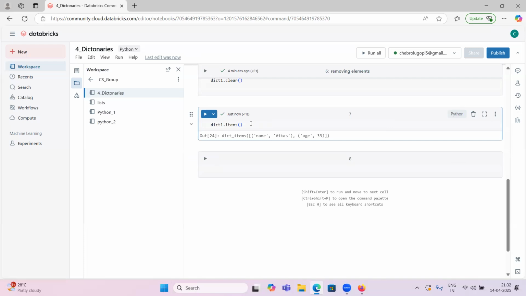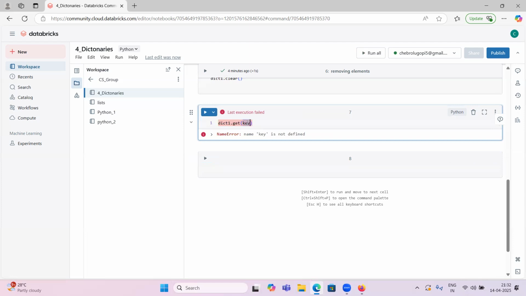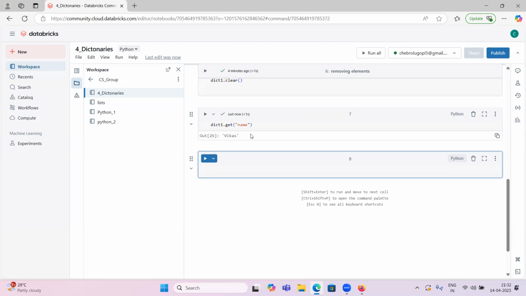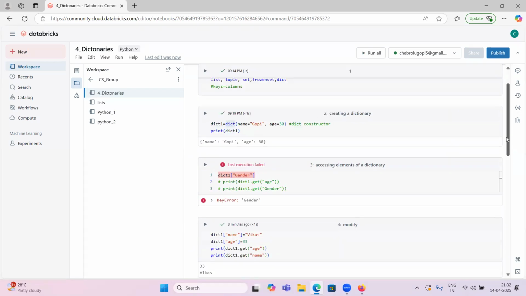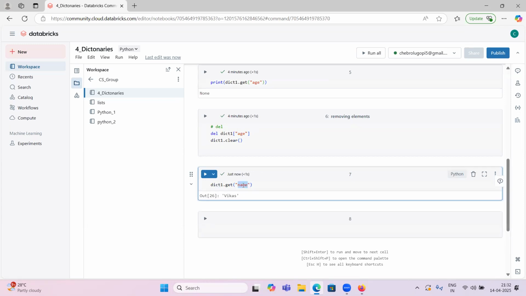Dict one, get key. If I write this, what will it print? Name key is not defined. Sorry, get name. The key is name. So if you want to print this value, we have already seen how to access elements. To print this key's value, we can use dict one dot get. We already discussed this one.